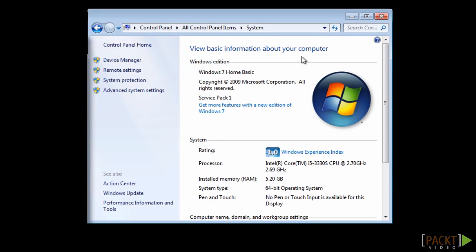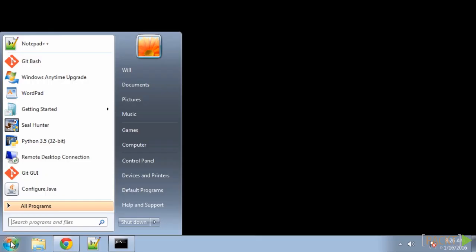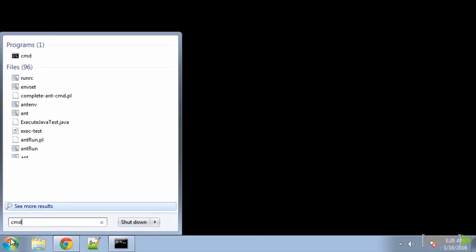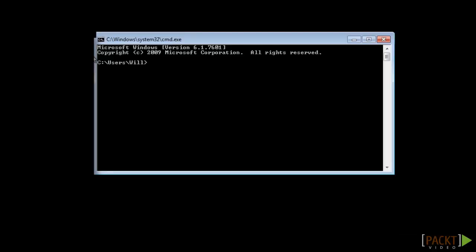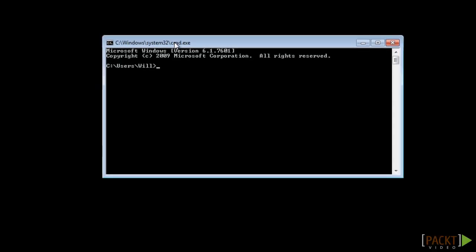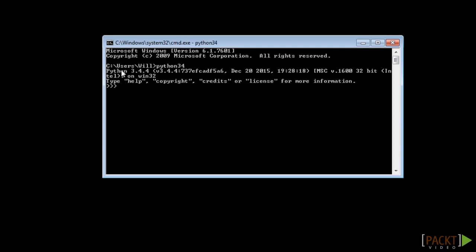So now make sure if you go on the command prompt that you can access Python. So Python 3.4, and you can see, yes indeed, we are running Python 3.4.4. And now we can write our first Python program, print hello world, like that, and hello world appears on the screen.